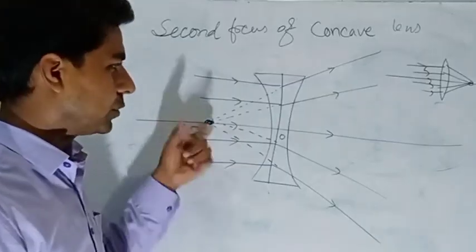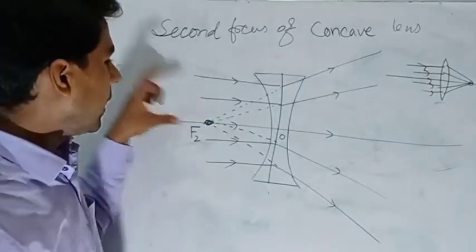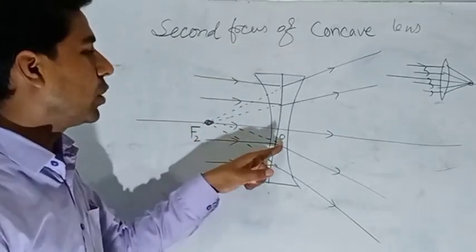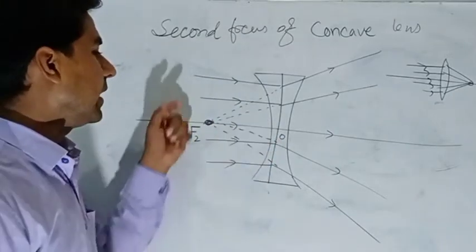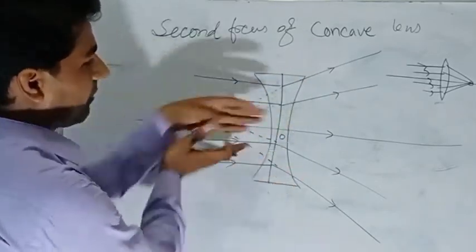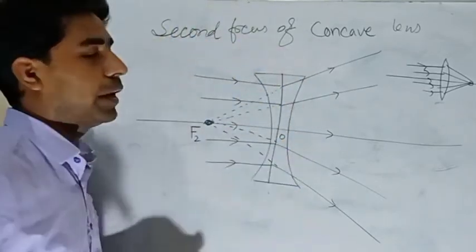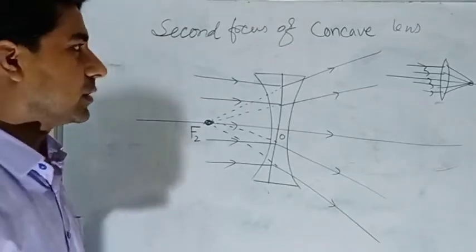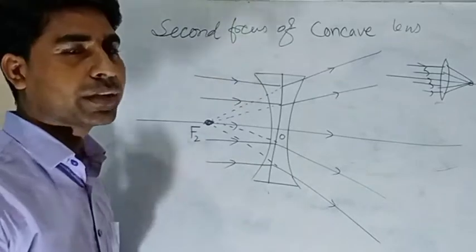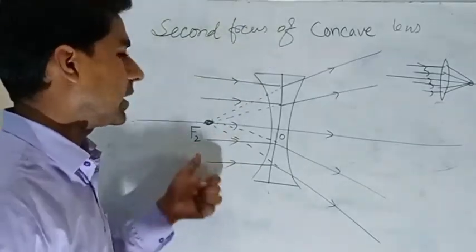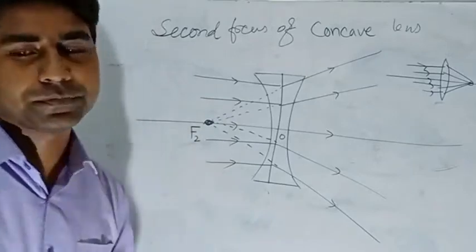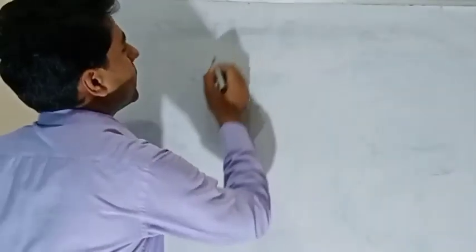If you want to change the definition, you can also say if the incident rays are coming parallel toward the concave lens and all the rays appear to diverge from this point, as if all the rays have diverged from this point, then this point is the second focus. Now I am showing you the first focus and second focus all together in the convex and concave lens. Here it is the second focus, which is left of the lens. Let's clean it. Now first and second focus both.